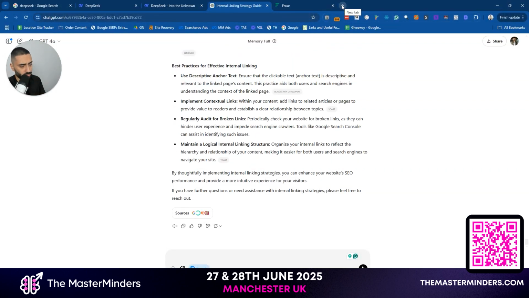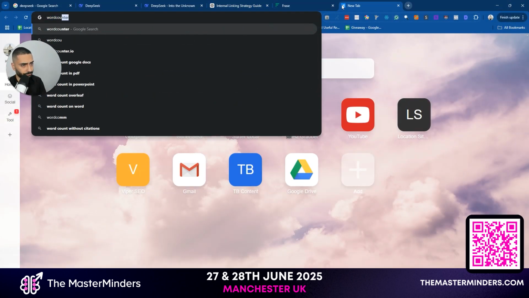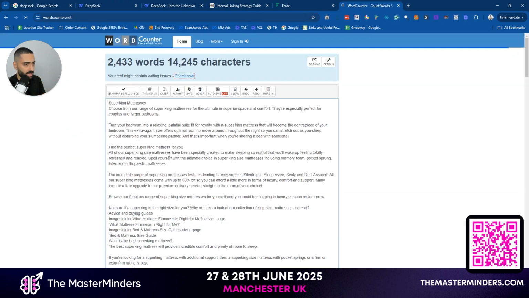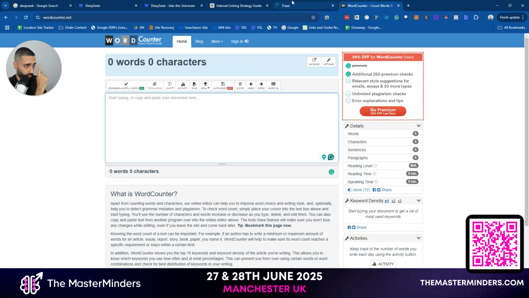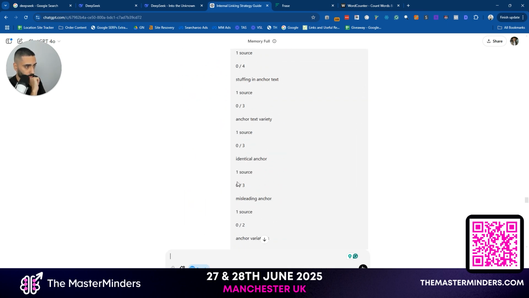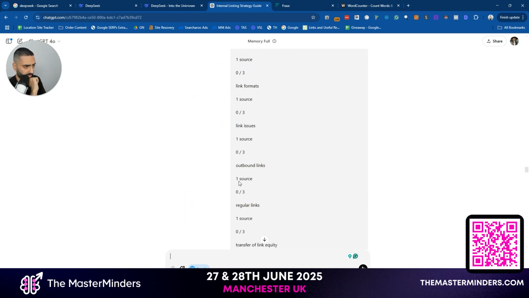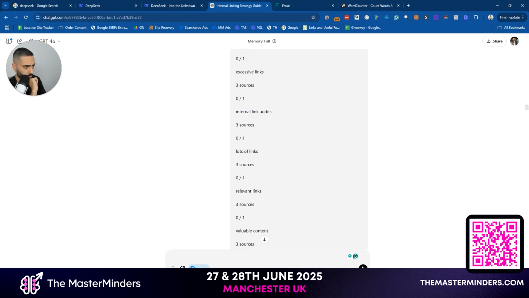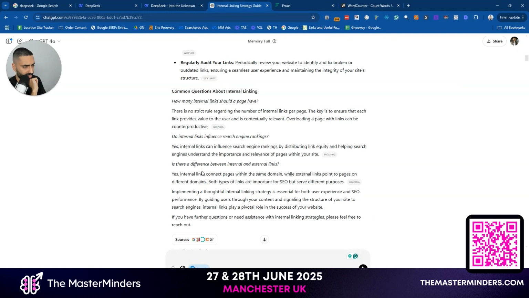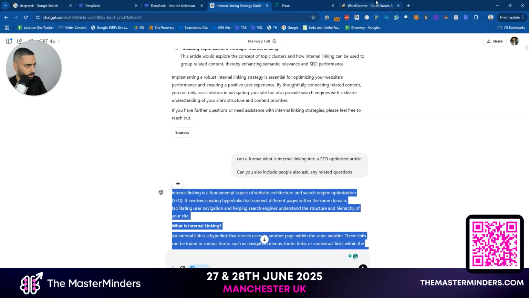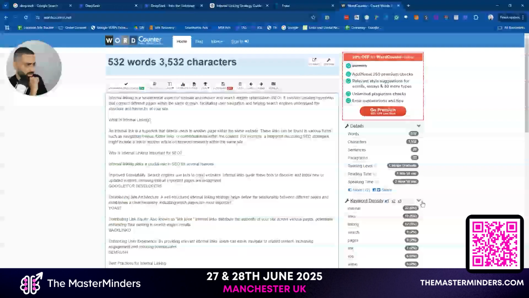What we'll also do as well is we'll run the initial article through a word counter, to see what the actual word count is looking like. So initially out the box, we're going to be taking a look at the word count. We're going to compare which one actually has a higher word count. So let's take a look here. The word count on OpenAI, 532.